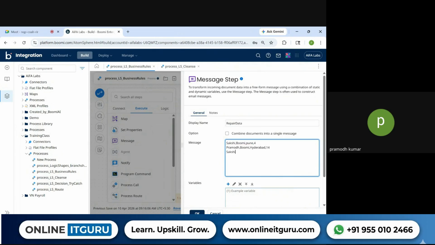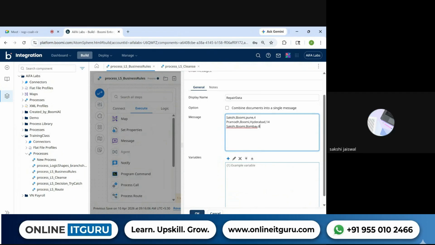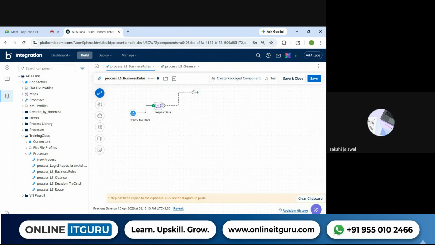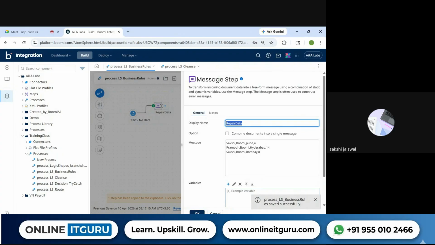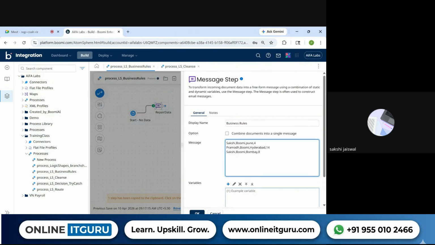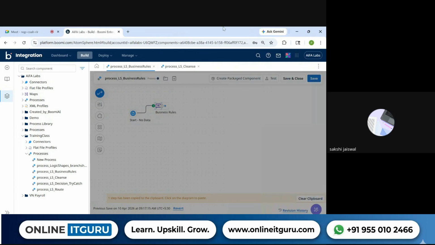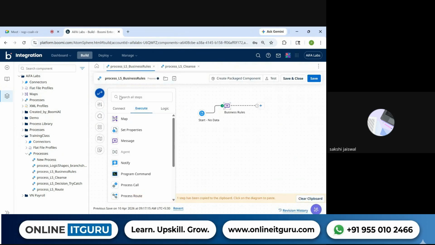We'll take one more search. So this Sakshi and this Sakshi are different. I am not putting all the try catch and all.